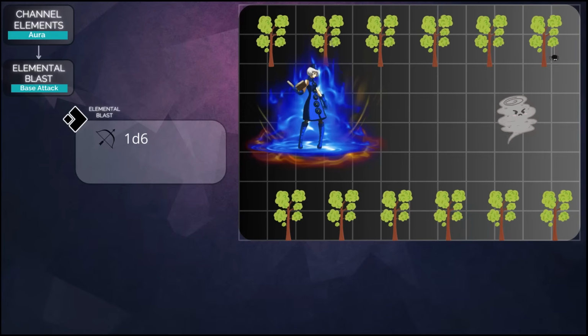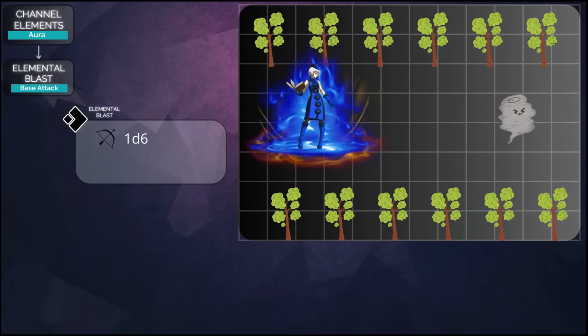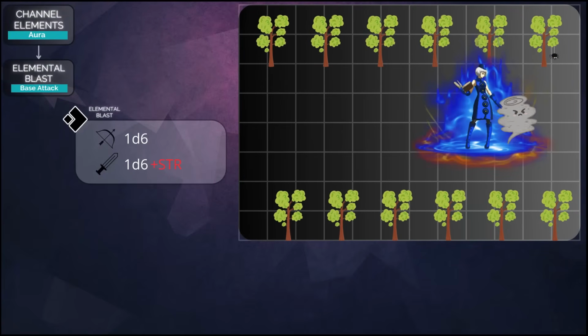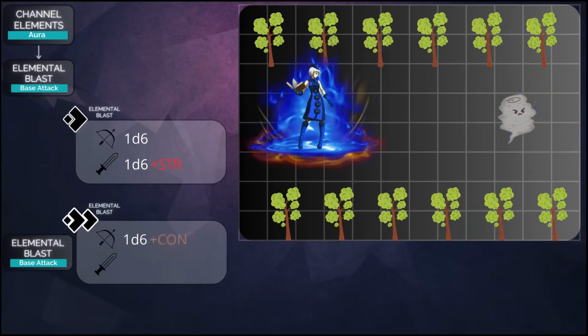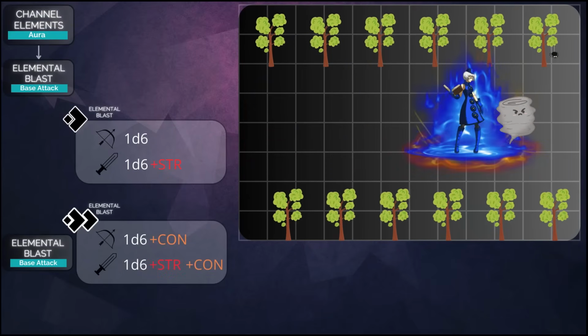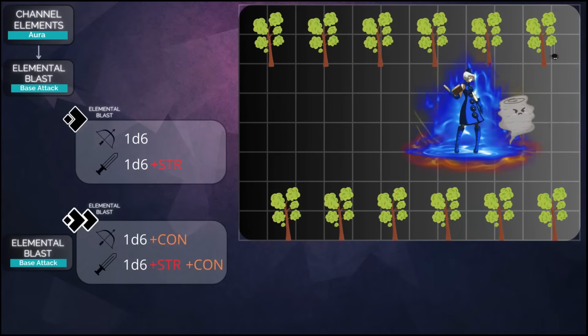After activating the aura, you can attack the enemy with elemental blast. If you attack at a distance, you deal fixed damage according to the table. If you do damage in touching distance, then the strength modifier is added to the base damage. Then you have 2 action points left, and you can inflict another elemental blast with a 2 action cost and get additional bonuses for it. The constitution modifier will be added to the base damage of a ranged attack, and if it's touching distance, the strength modifier will also be applied.